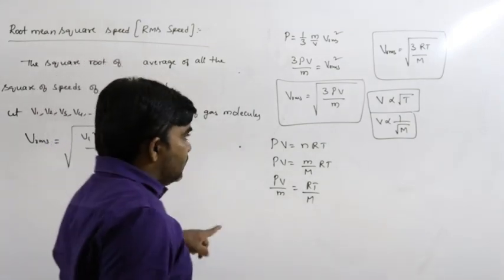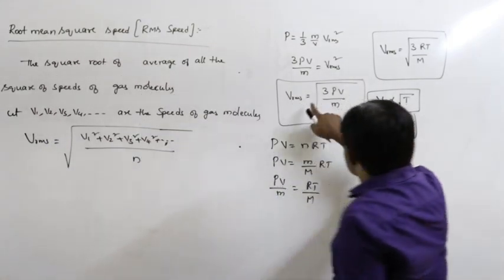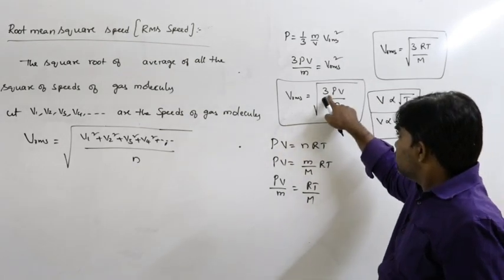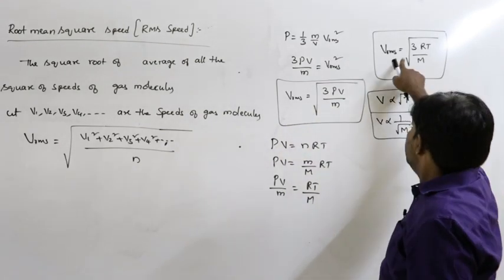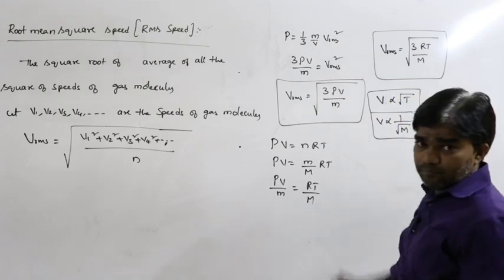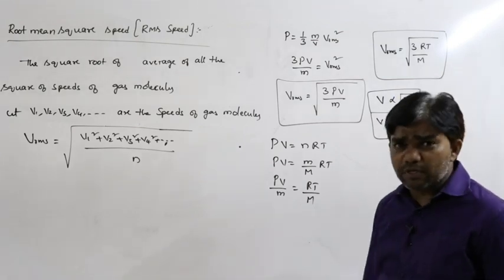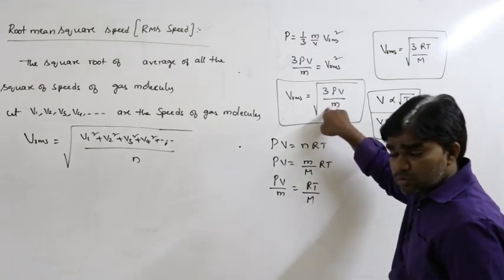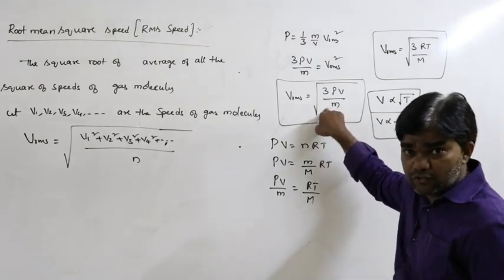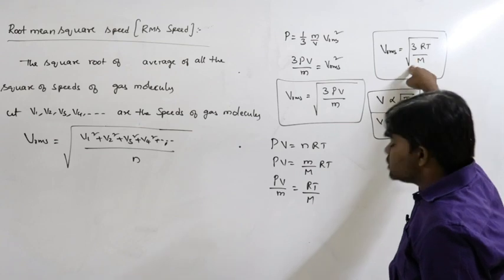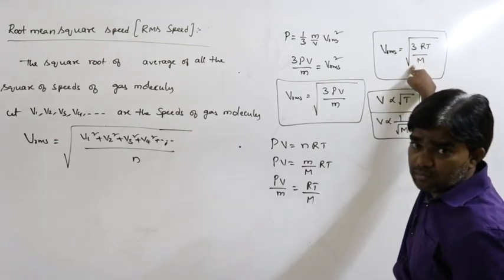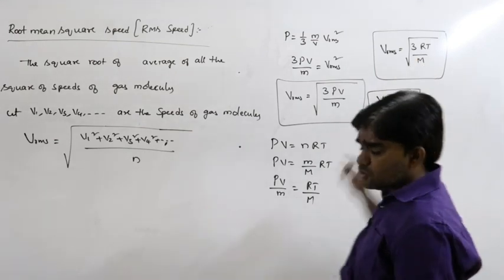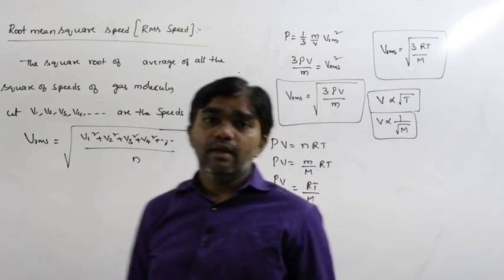And remember one thing here, we have two different formulas. Vrms is equal to square root of 3PV by M and Vrms equals square root of 3RT by M. If only pressure is mentioned in the problem, then we can use this formula. If only temperature is mentioned, then we can use this formula, square root of 3RT by M.